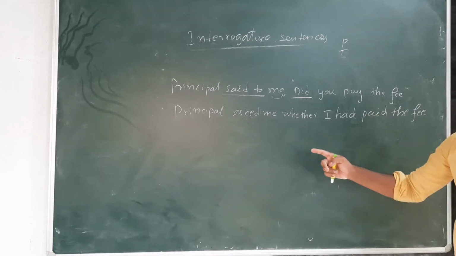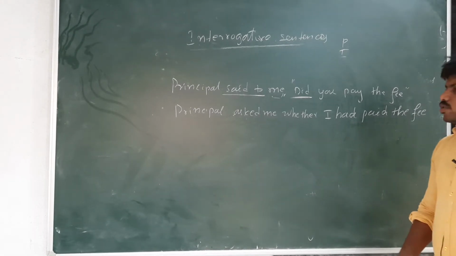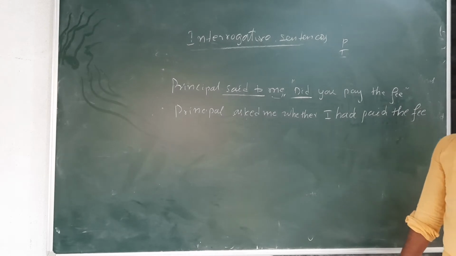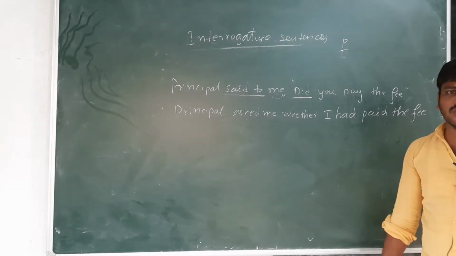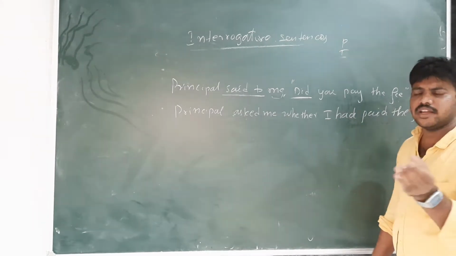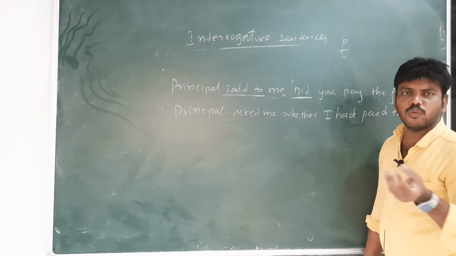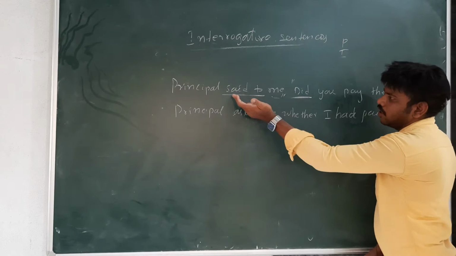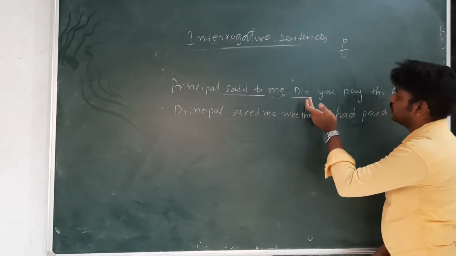This is how to change direct and indirect speech in a yes or no question. So what did you find in these two examples? First one: principal said to me, "Did you pay the fee?"